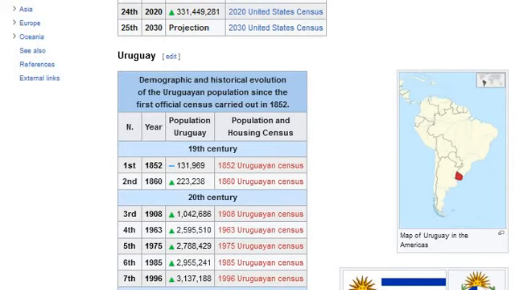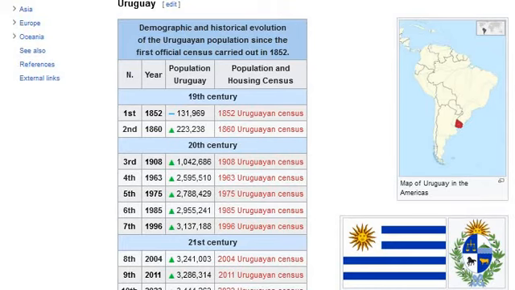1852 Uruguayan census. Second, 1860, increase: 223,238. 1860 Uruguayan census. 20th century. Third, 1908, increase: 1,042,686. 1908 Uruguayan census. Fourth, 1963, increase: 2,595,510. 1963 Uruguayan census.